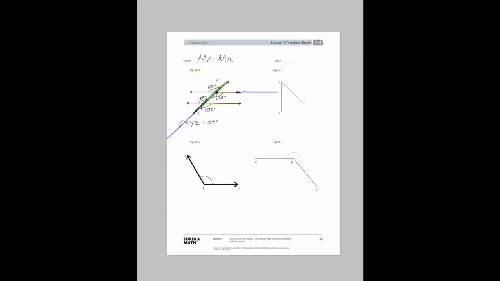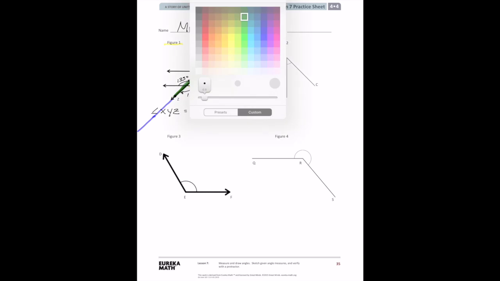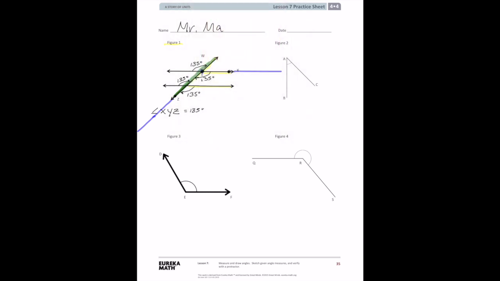All right. Let's look at figure 2 and see what we have there. Again, can you make a prediction about this angle? What are some of your observations? Well, is it less than or greater than our reference angle, which is 90 degrees? You can see it's definitely less than, so we know it's called an acute angle, right? It's an acute angle.